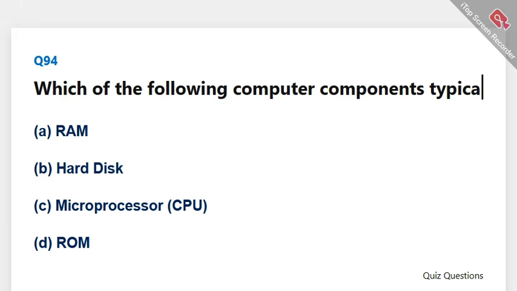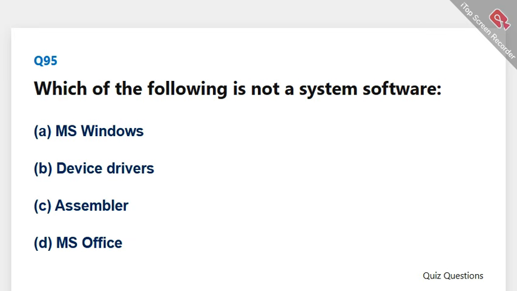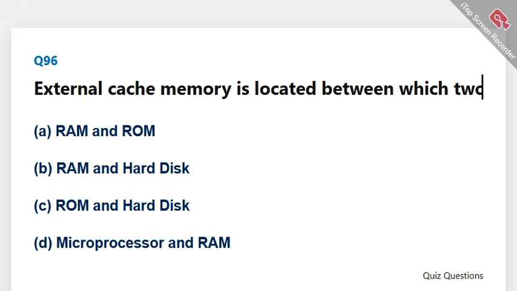Which of the following computer components typically contains the most transistors? The correct answer is C, microprocessor, CPU. Which of the following is not a system software? The correct answer is D, MS Office. External cache memory is located between which two components? The correct answer is D, microprocessor and RAM.